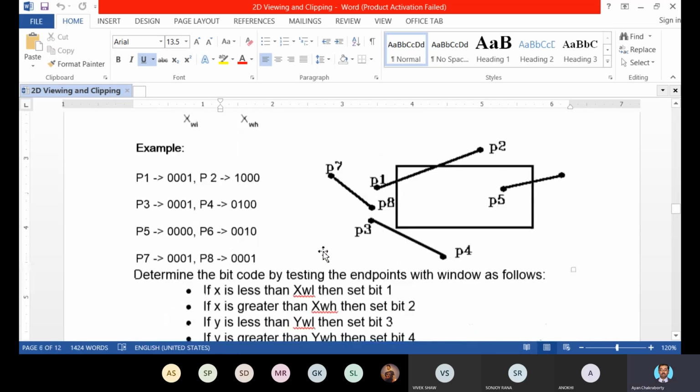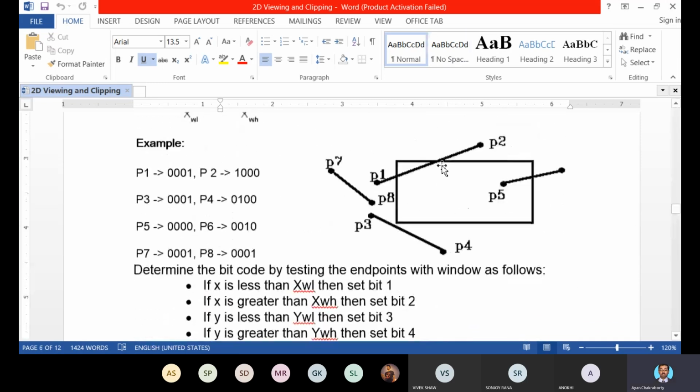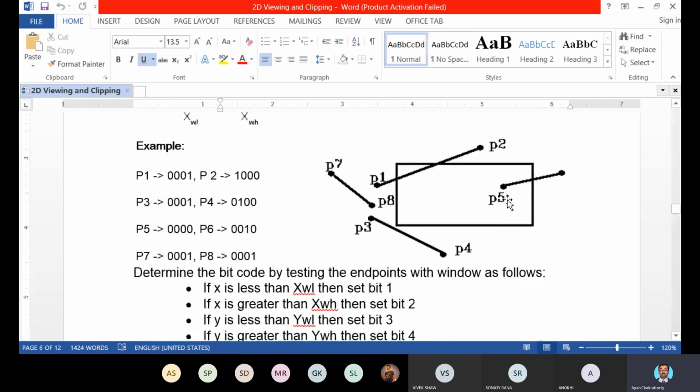You can see here the line P1, P2 and the line P5, P6. These two lines are partially visible according to this example. So using this 4-bit region code method, we have determined that P1, P2 and P5, P6 are partially visible.